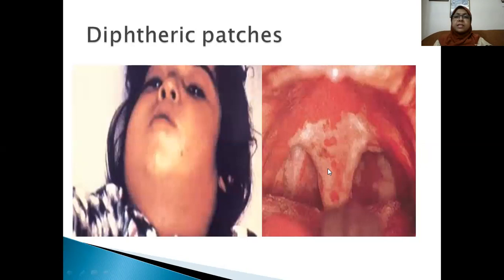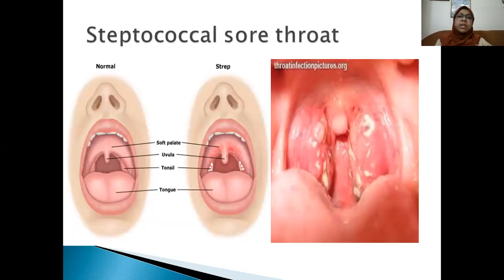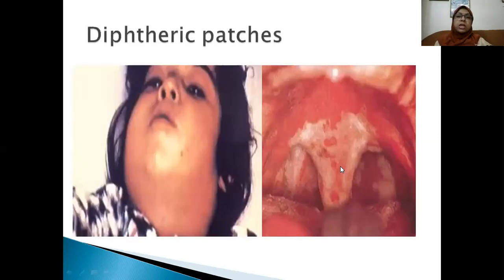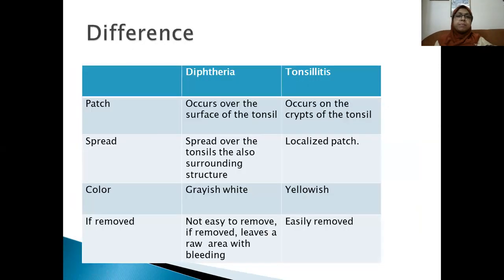Here you can see the grayish white patches within the uvula, within the soft palate, within the tonsils, and the baby having bull neck appearance. Previous one is due to streptococcal infection within the throat, and this one is due to diphtheria. That is the diphtheric patches.